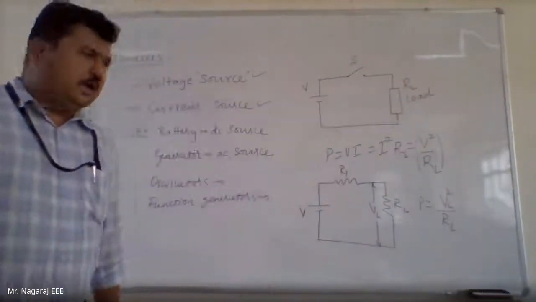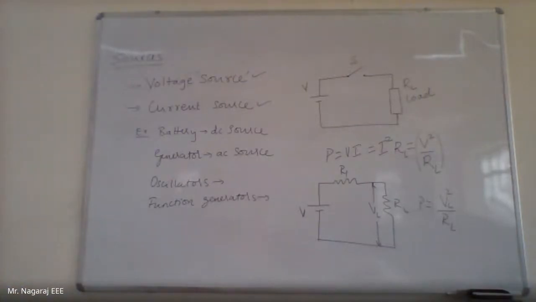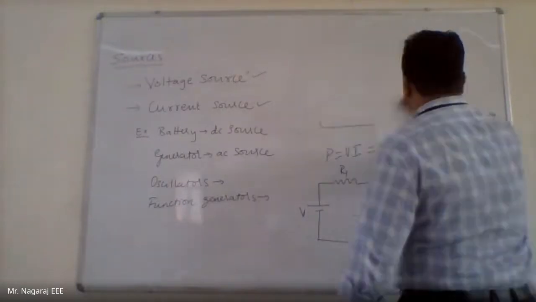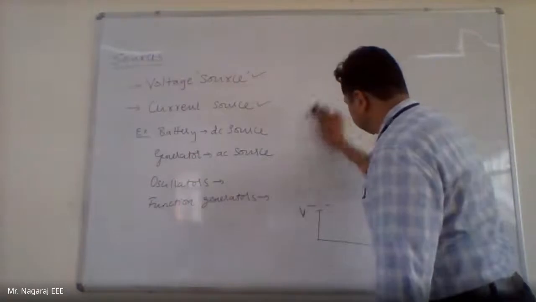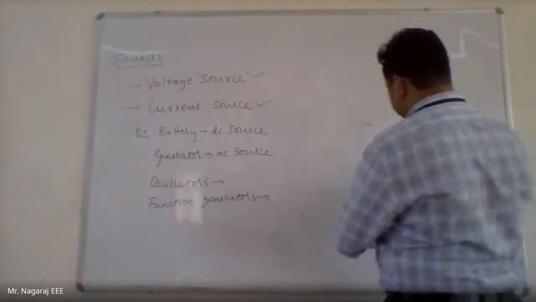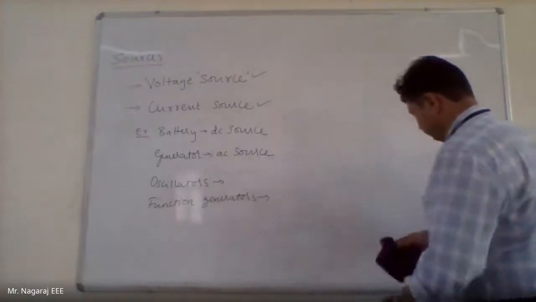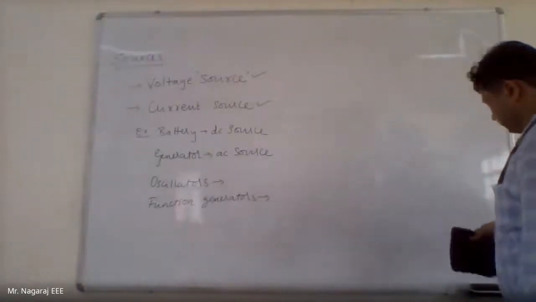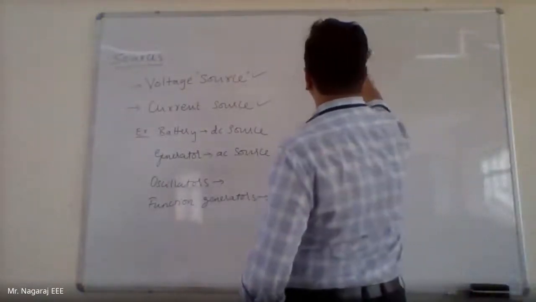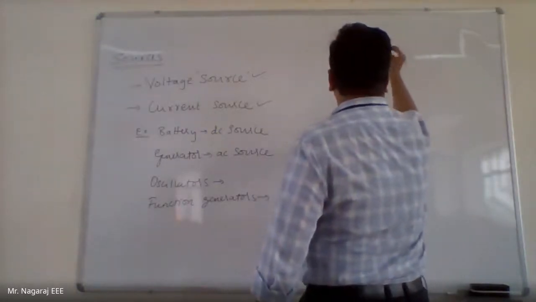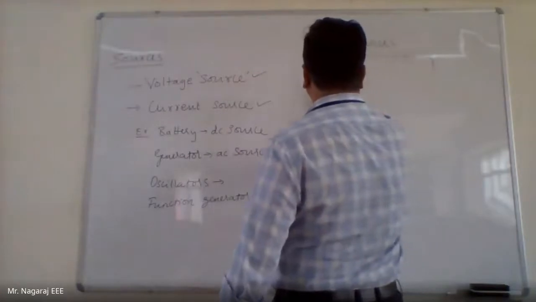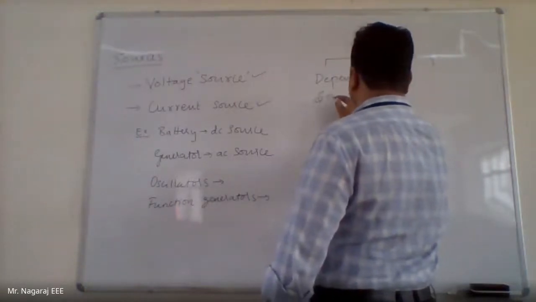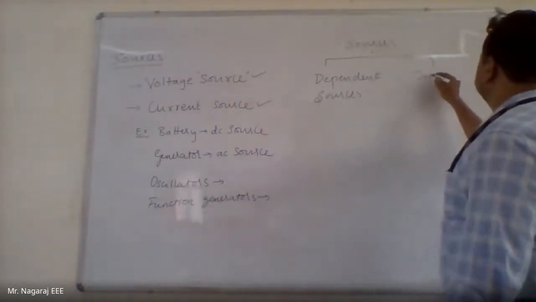We can categorize these sources into two further types: dependent sources and independent sources.